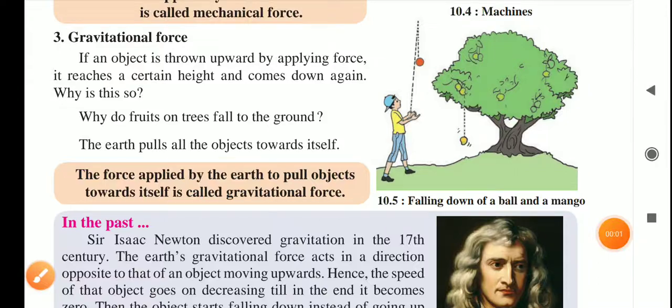Welcome friends. Today we will be learning about gravitational force and magnetic force. So let's first discuss gravitational force.